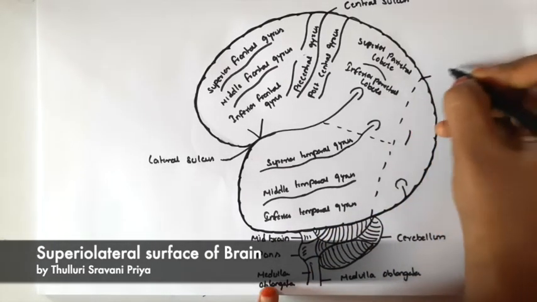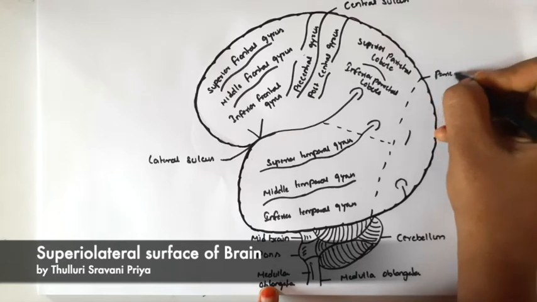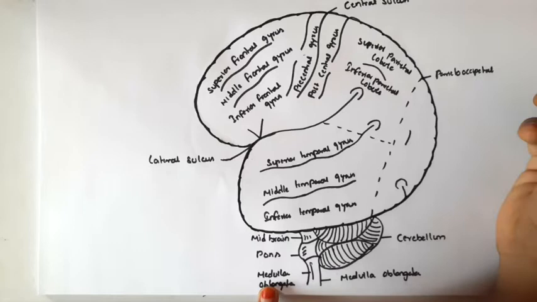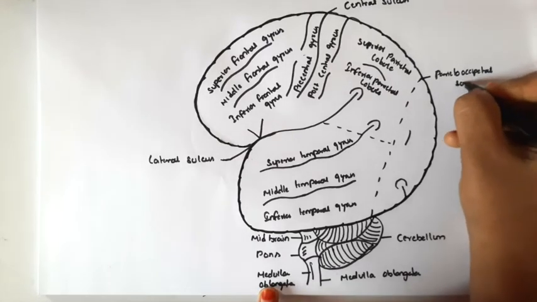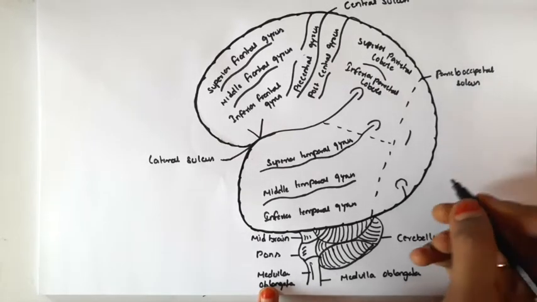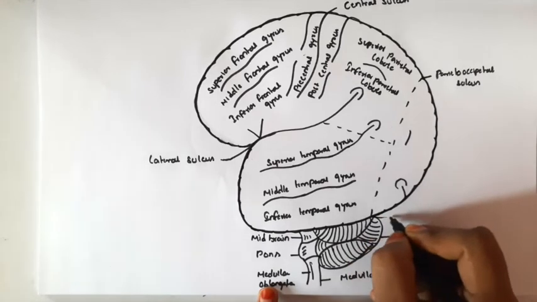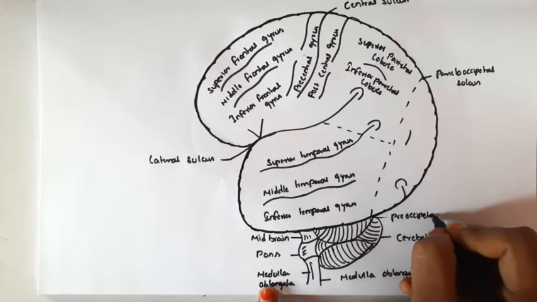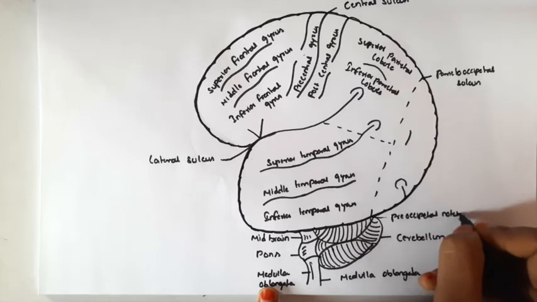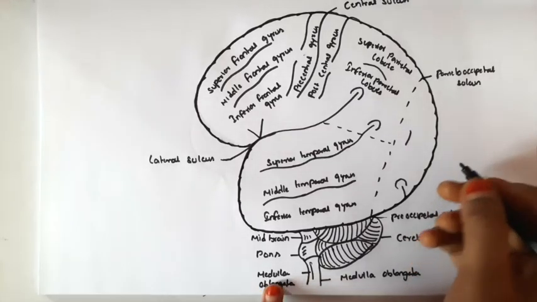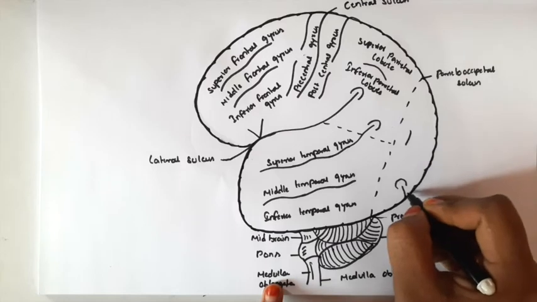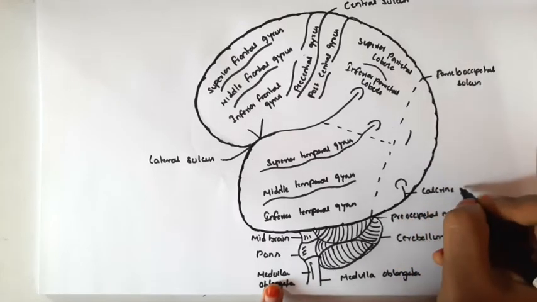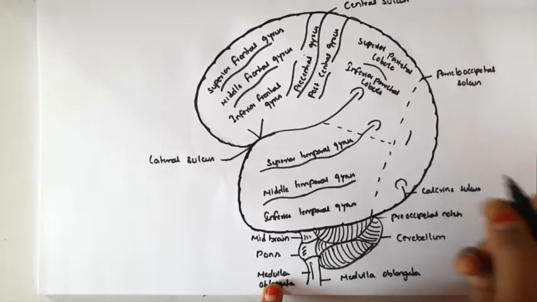You see on the superior temporal gyrus, along with that, we'll see the superior temporal sulcus, which is encircled by the angular gyrus there. This is the parieto-occipital sulcus, and this is the pre-occipital notch. Exactly 5 centimeters or 3 centimeters in front of the occipital pole, there is an imaginary notch known as the pre-occipital notch. Then we draw a line from the parieto-occipital sulcus to the pre-occipital notch, which divides the occipital lobe.